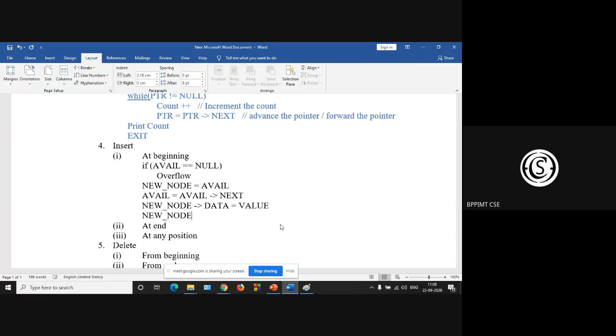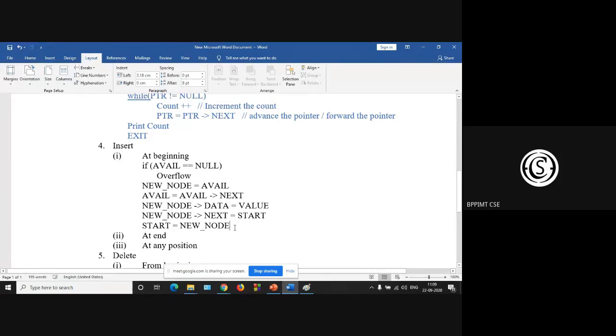New node next. The new node is pointing to the start node, and your start node now becomes the new node. So start is new node.